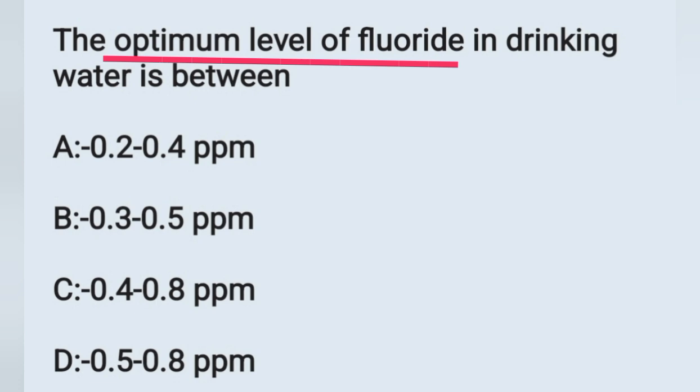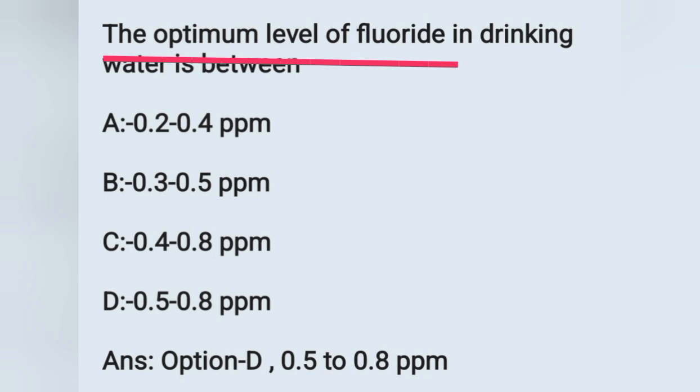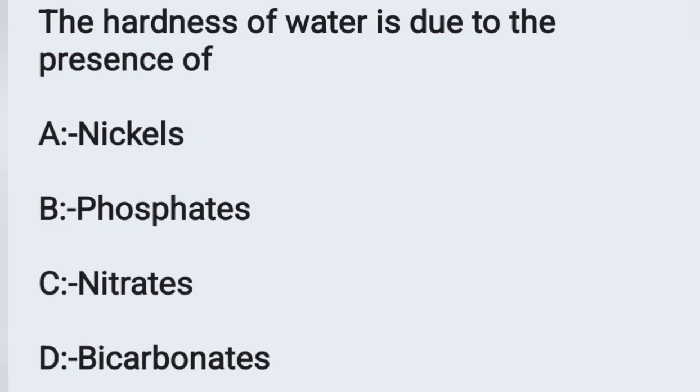And the next question. Optimum level of fluoride in drinking water is between. Option A, 0.2 to 0.4 ppm. Option B, 0.3 to 0.5. Option C, 0.4 to 0.8. Option D, 0.5 to 0.8. The optimum level of fluoride in drinking water is between 0.5 to 0.8 ppm. Move on to the next question.